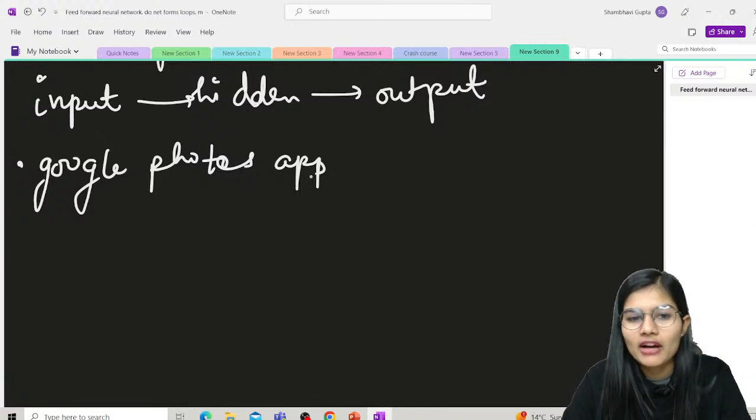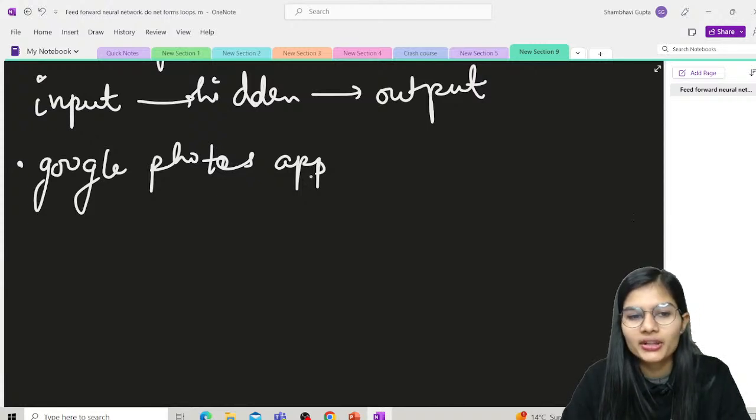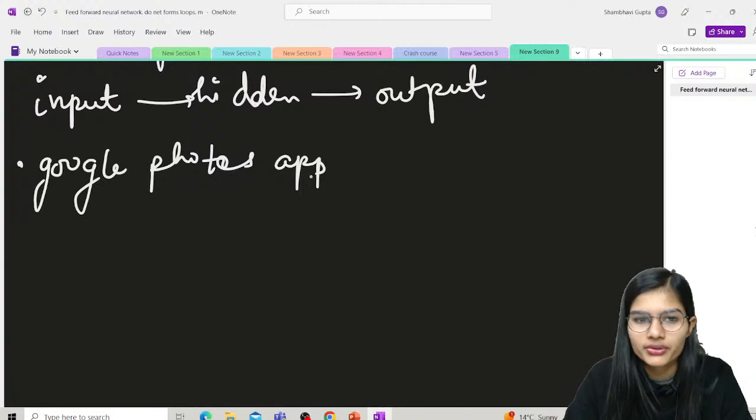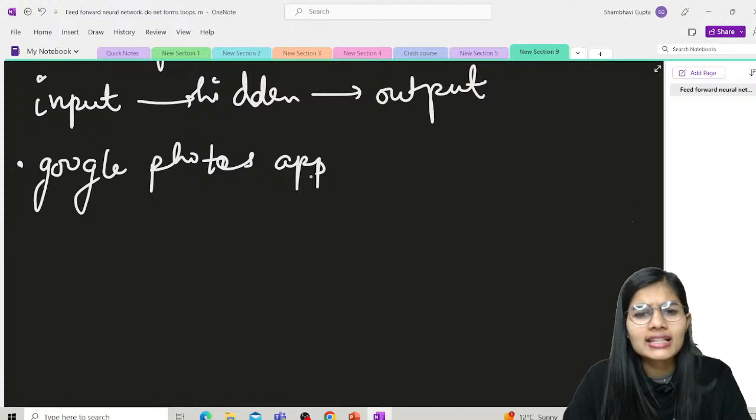This is an exact application of feed-forward neural networks, because it is automatically saved to Google Photos. If you link your account, whatever images you click will automatically go and be saved into the Photos app. Now, you can't send that back.